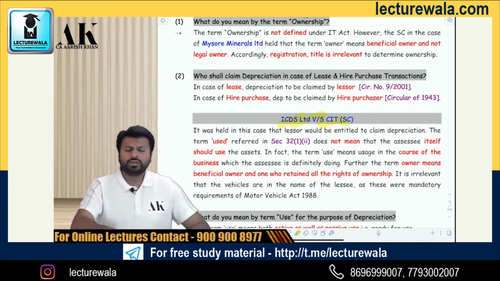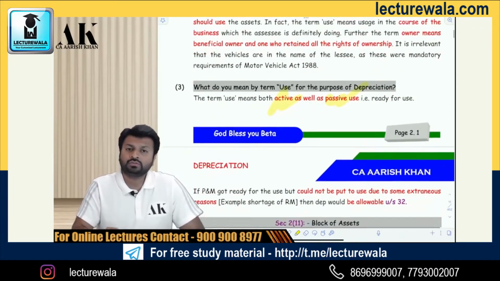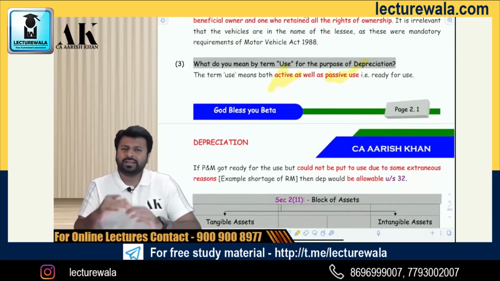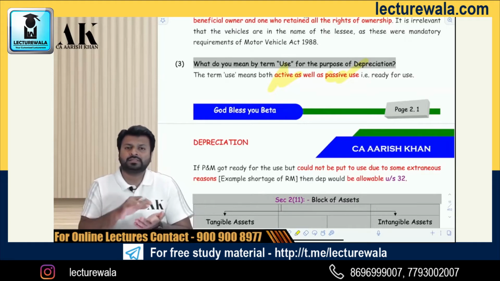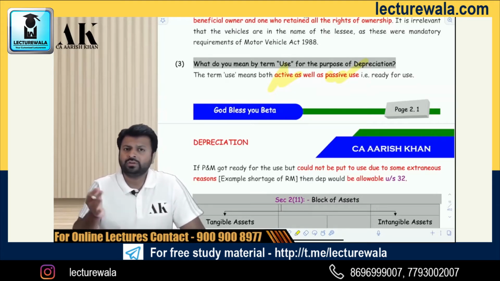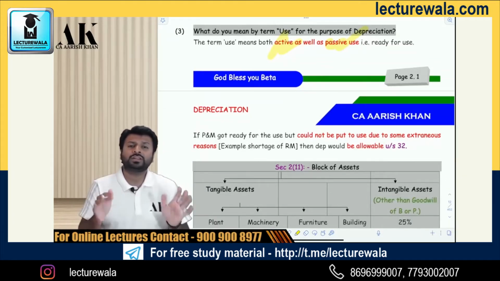Now, the second condition to claim depreciation is that you should use the asset. Use means active as well as passive use. Passive use means something which is ready for use. Suppose you are keeping extra assets for the purpose of an emergency, that can also be called passive use, and you can claim depreciation on a passively used asset also. Now, suppose I bought an asset and I am not able to use that asset because of some extraordinary reason.